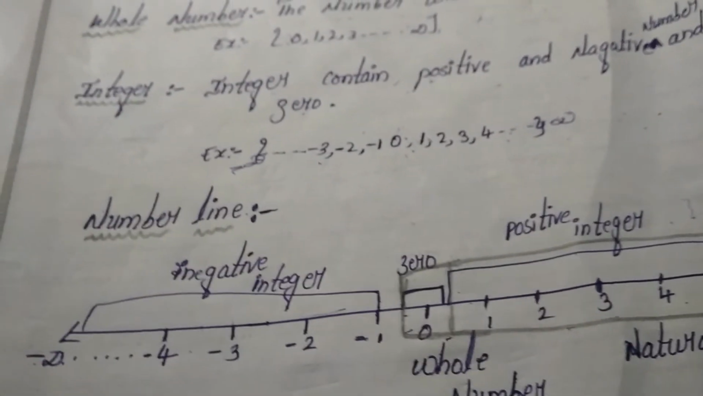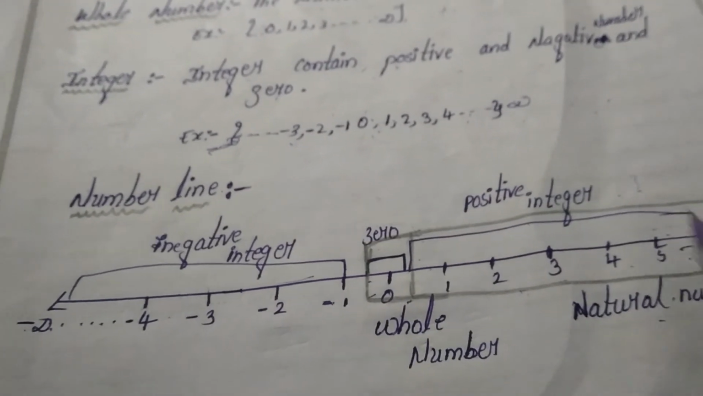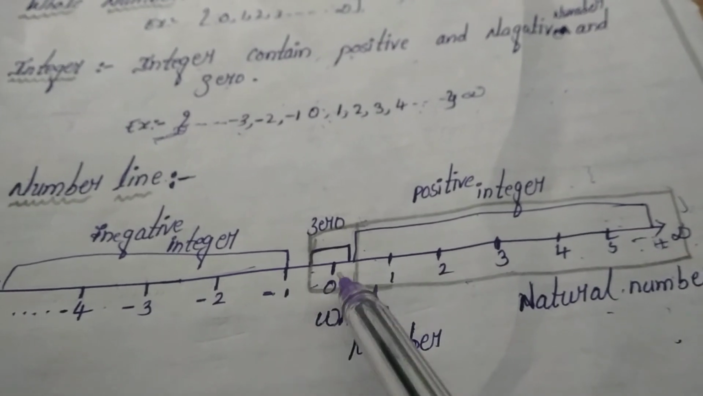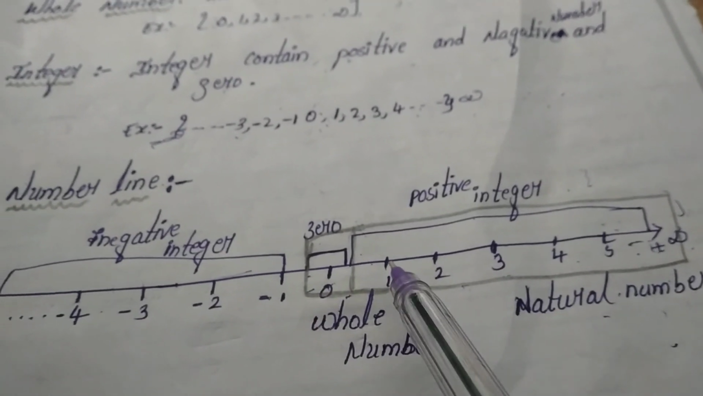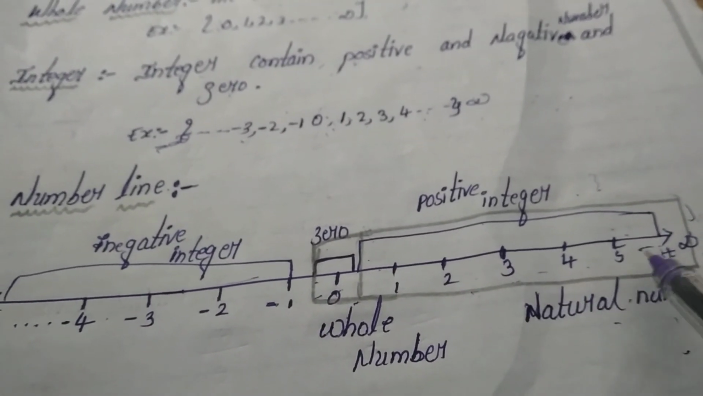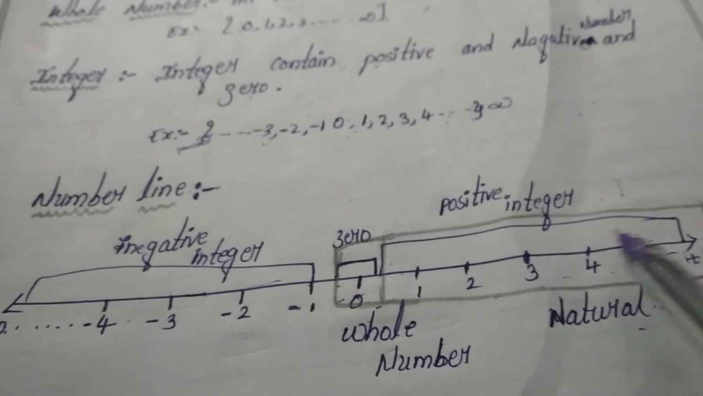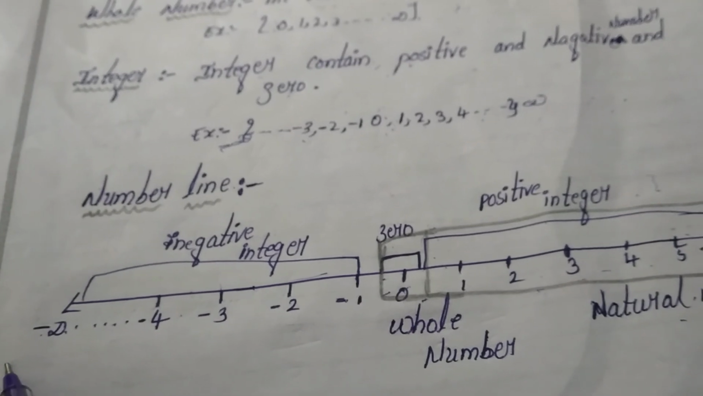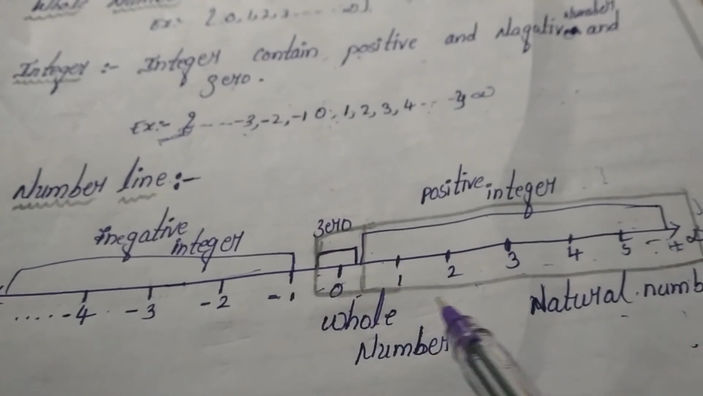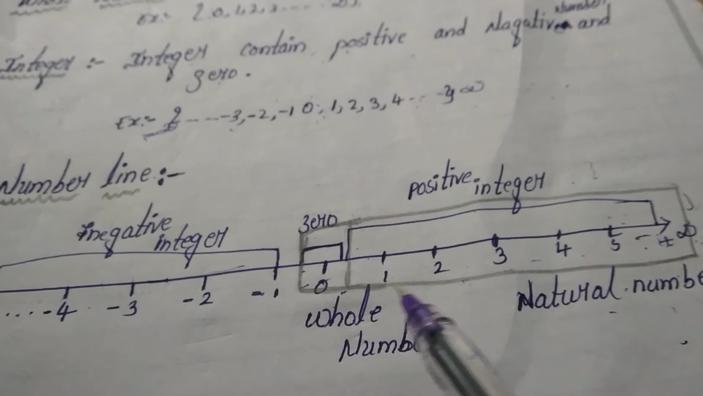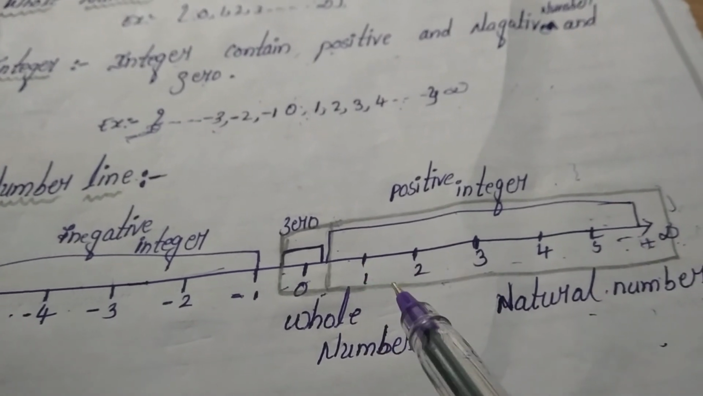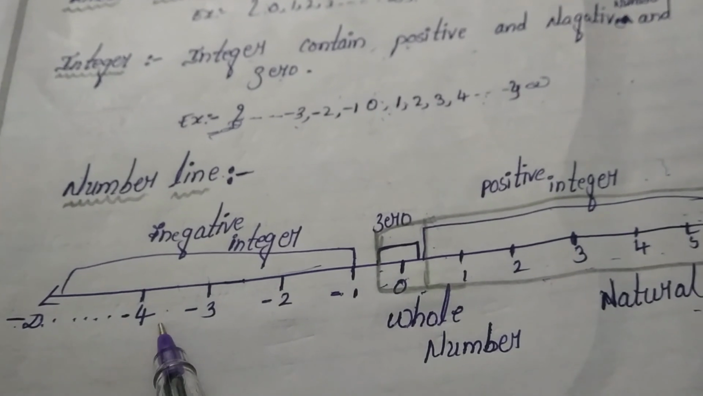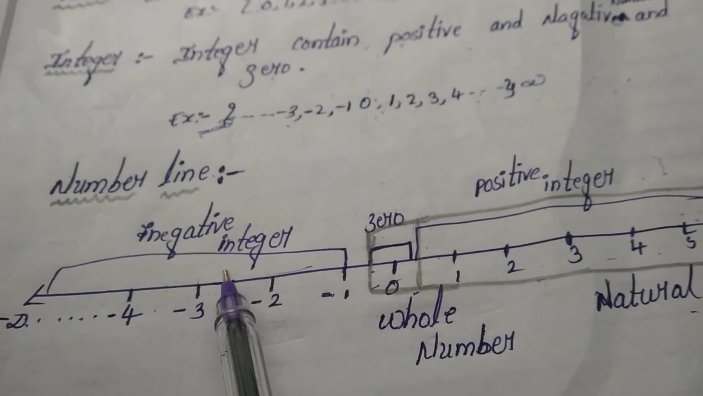What is the number line? We have to take a straight line. In that, the middle is 0 and the right side is plus 1, plus 2, plus 3 and so on up to plus infinity. Here the left side is minus 1, minus 2, minus 3 and so on up to minus infinity. The numbers present on the right side of zero are called positive numbers. The numbers present on the left side of 0 are called negative numbers.